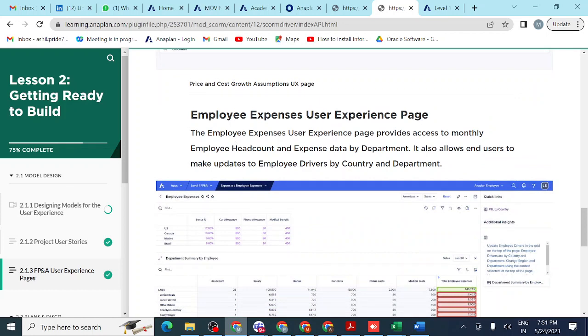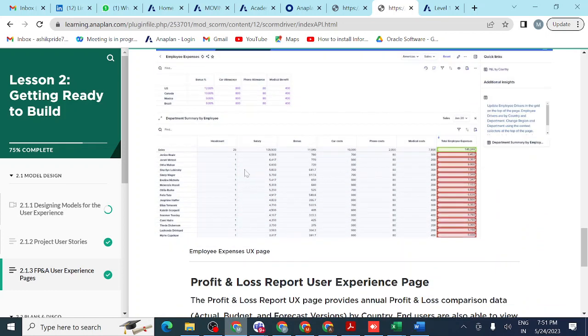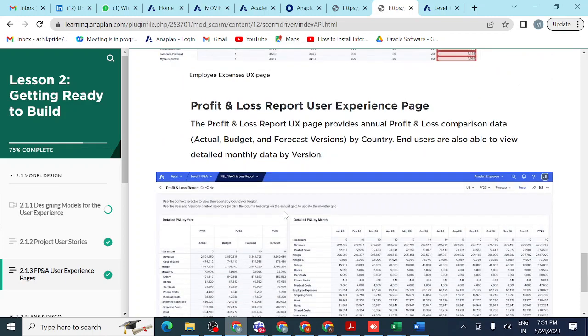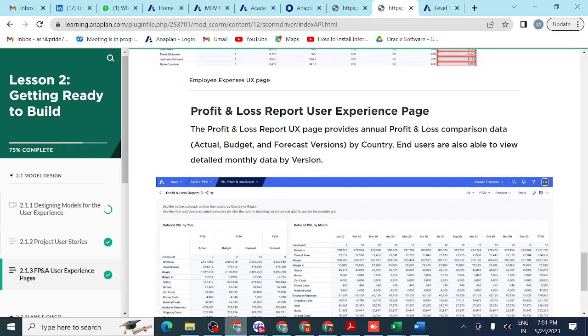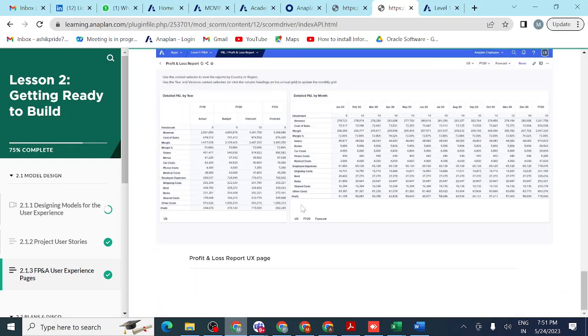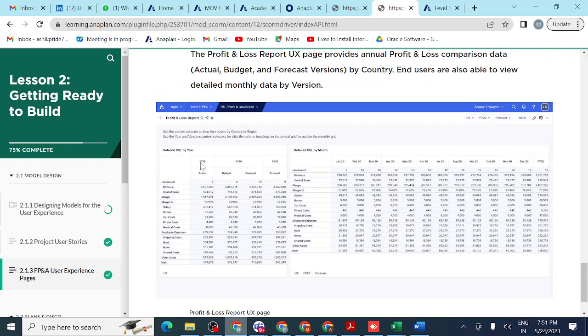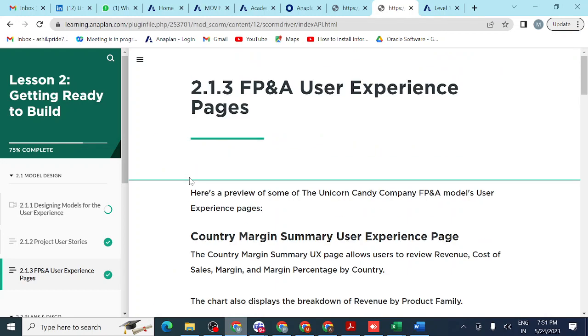Employee expenses, how employee expenses will happen, it will show. And the profit and loss report, user experience page: you can see how profit and loss will look in the future. It provides each and everything on the basis of past details. That is the advantage we have by using Anaplan.